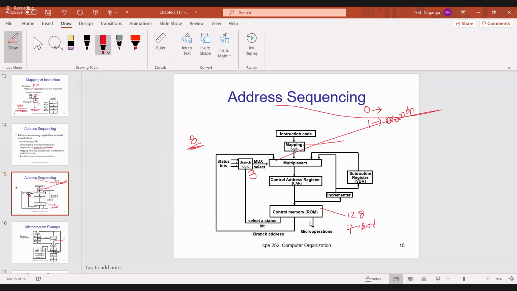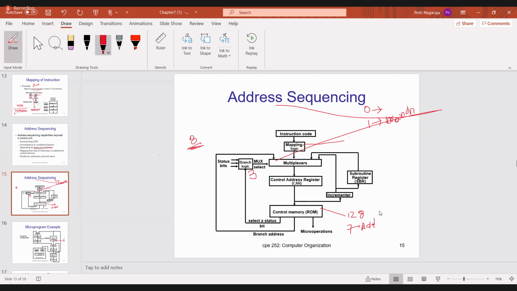And control memory, I already said, those have the control words. A control word initiates the sequence of micro operations. Part of the control word is nothing but selecting the status bit, and part of the control word is nothing but the branch address. Okay, this is nothing but address sequencing.